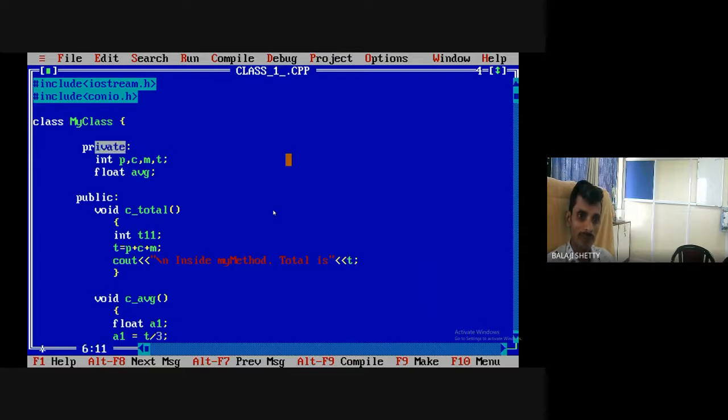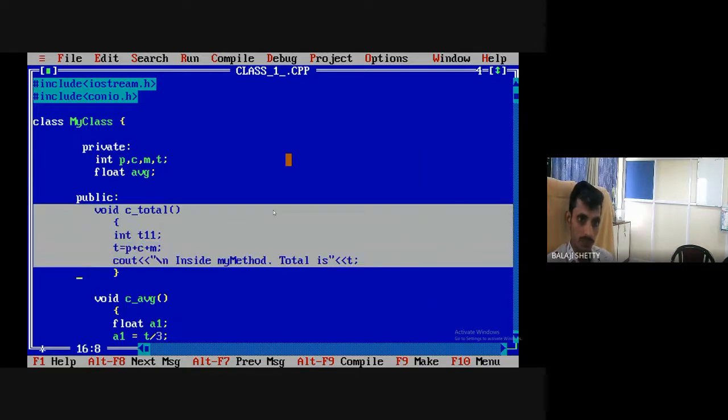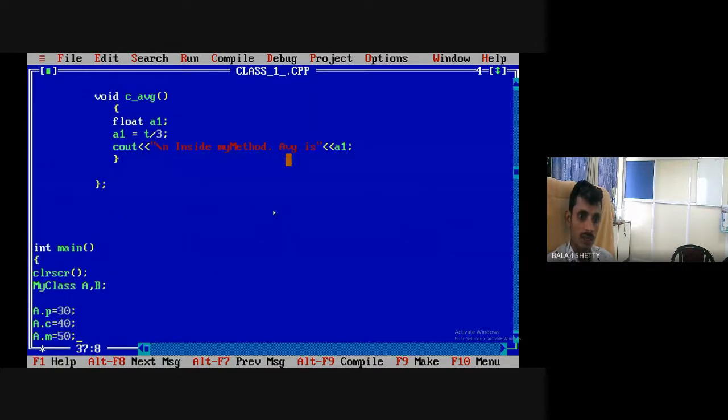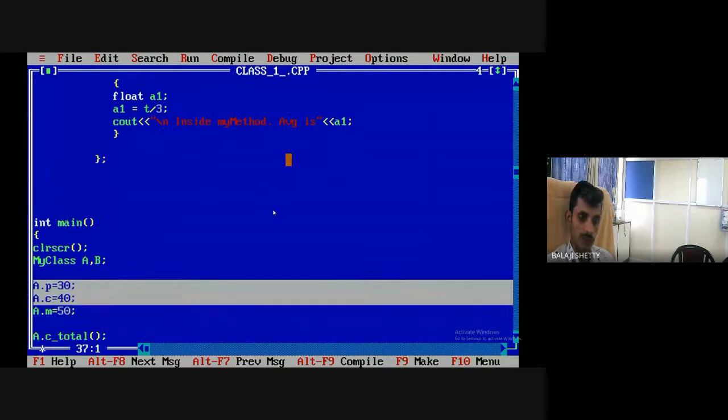These private members are accessible only in public functions, not in main. Means I cannot now write A.P, A.C, A.M. Note down in your notebook: private members are accessible only in public, not in the main. Write down this thing.